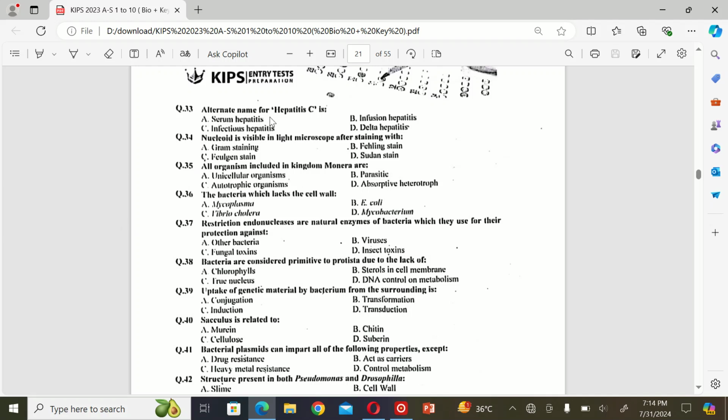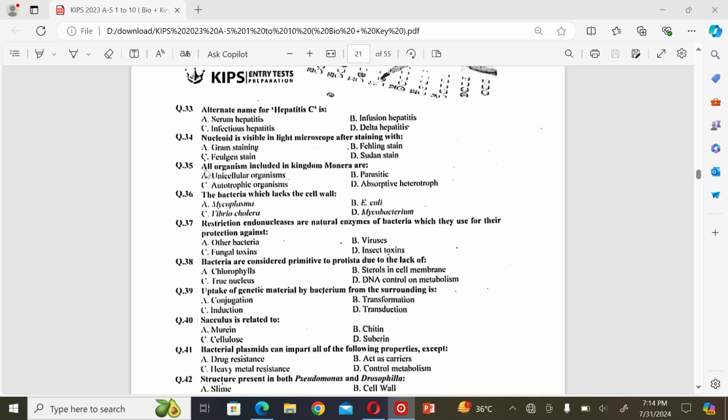The next MCQ: alternate name for hepatitis C is A. Serum hepatitis, B. Infusion hepatitis, C. Infectious hepatitis, and D. Delta hepatitis. So the correct option is infusion hepatitis. B is the correct option. The next MCQ: nucleoid is visible in light microscope after staining with A. Gram staining, B. Fehling stain, C. Feulgen stain, and D. Sudan stain. So the correct option is